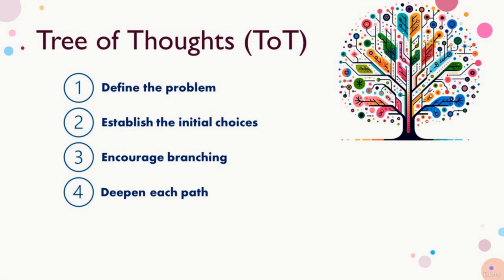In the branching and deepening stages, encourage the model to consider probabilities or uncertainties associated with each decision or outcome. This reflects more realistic decision-making processes and can lead to more nuanced understanding and solutions. Conclude the prompt by asking the model to either summarize the insights from each branch or select the most suitable solution based on the analysis.